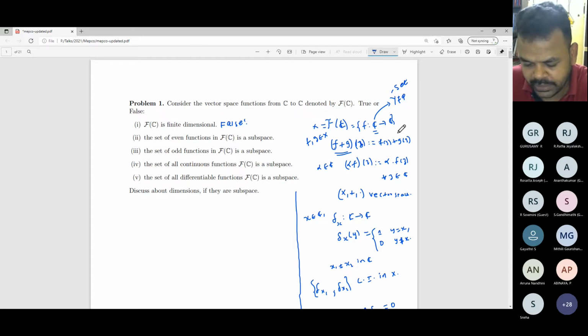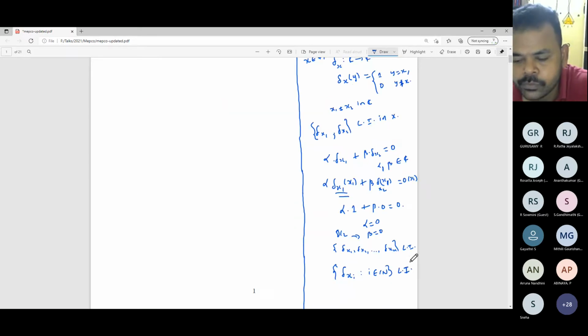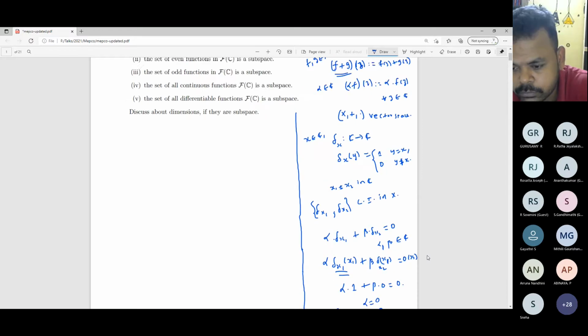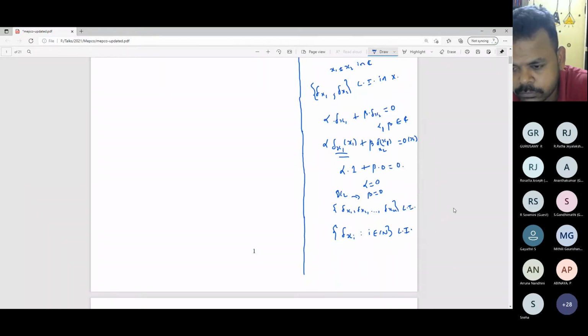So that means I have to give a linearly independent set which consists of uncountably many elements. So what is the uncountable linearly independent set? We will take any family of elements, and that should be linearly independent.